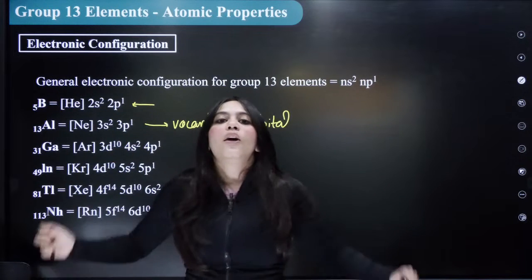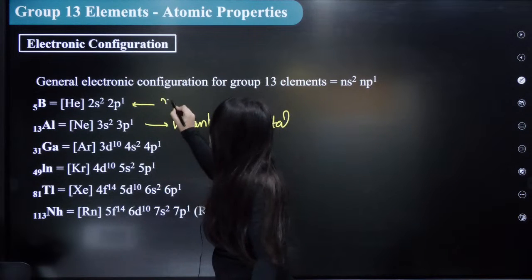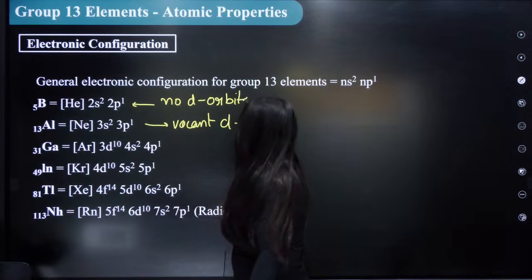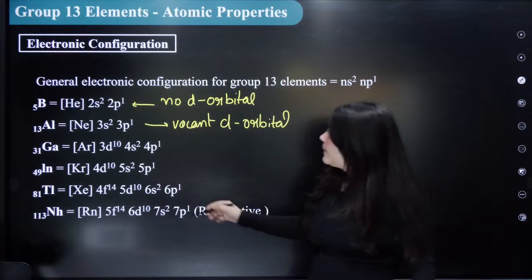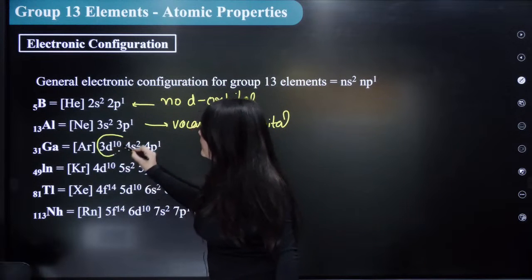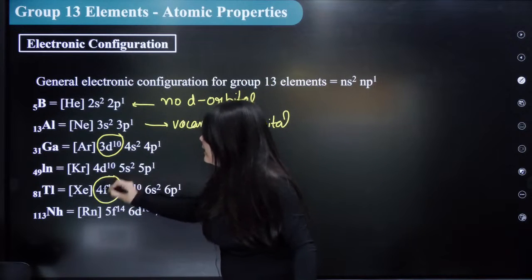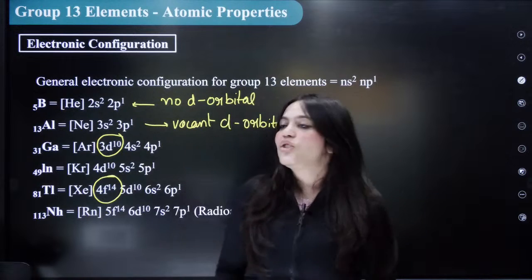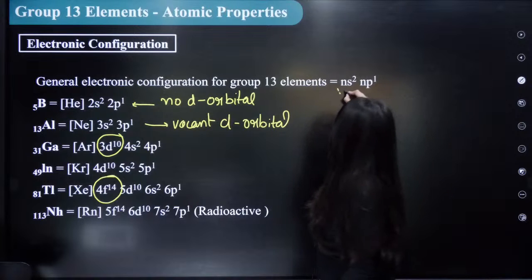It has a vacant, empty d orbital, which means that it can form more bonds among itself. But your boron has no d orbital. So this is the difference between these two. From gallium, your filled d orbitals begin. Can you see? From gallium, d orbitals are there, and in thallium, your f orbitals are introduced, right? So its inner configuration is actually changing. Can everybody see?